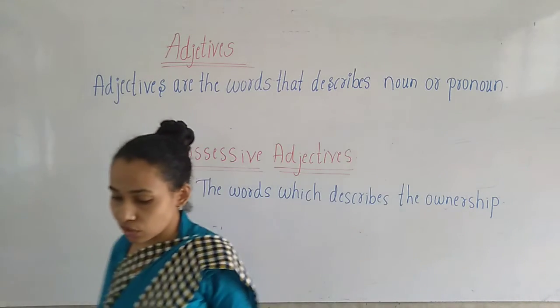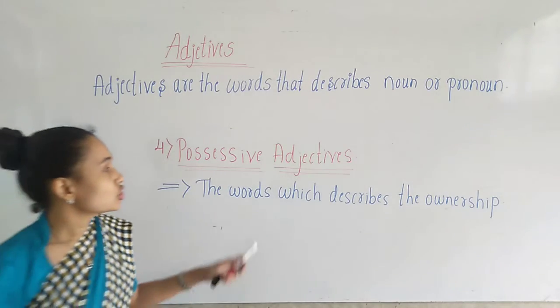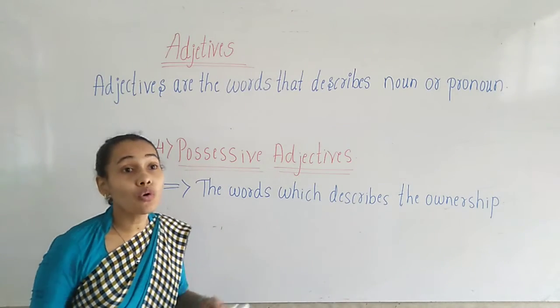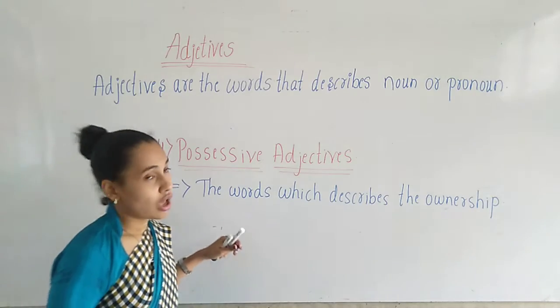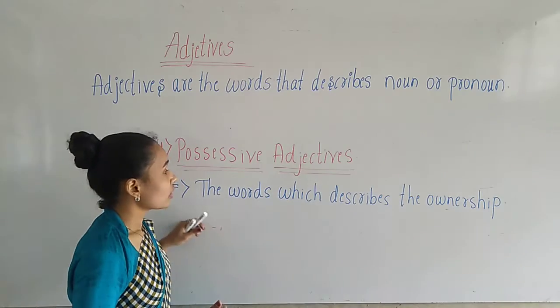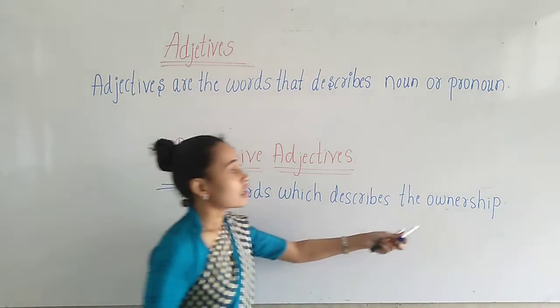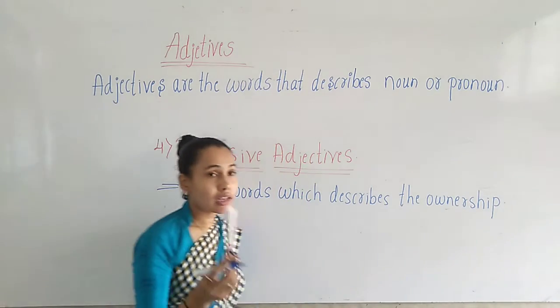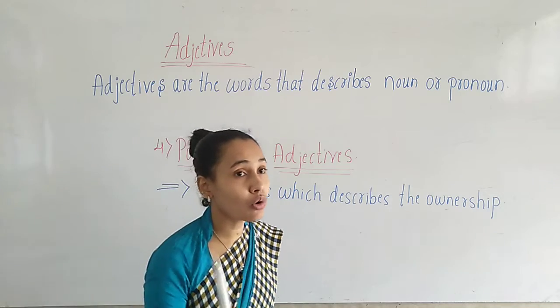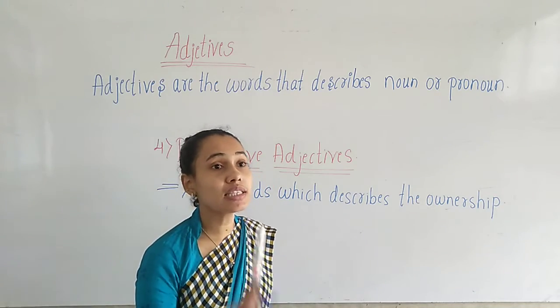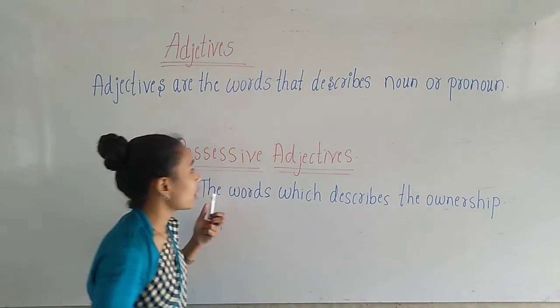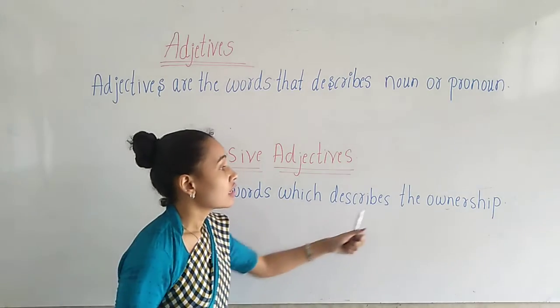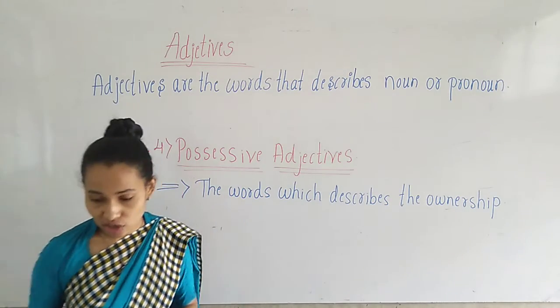Children, the possessive adjectives describe the ownership of a noun. Ownership means the things belonging to whom. So here, the marker belongs to me. I am the owner of this marker. This marker is mine. So those types of adjectives are known as possessive adjectives, children.